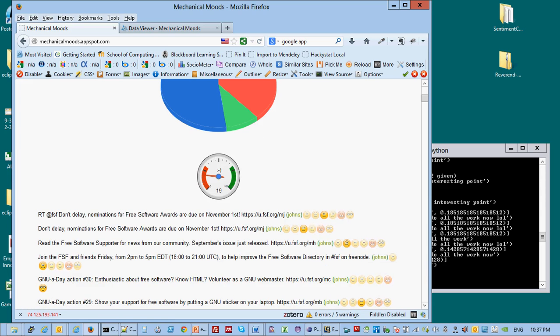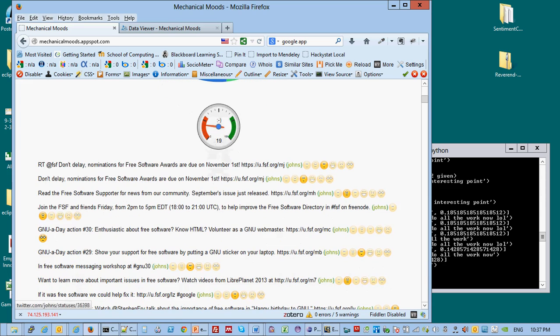So it's reading through, it's determining what's the best classification, and it's applying that. Now, if I want to train that, see here, it's reading "Read the free software supporter news from our community. September's issue is released." Well, issue, it's seeing that as negative, but really that's not negative. That's more of a neutral thing. It's even a bit of news, but I would tend to keep that sort of neutral.